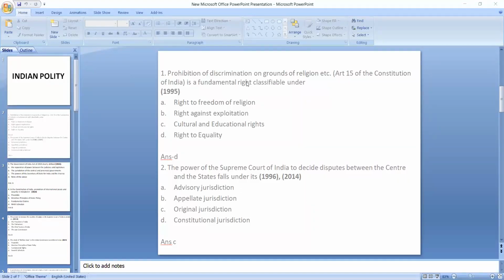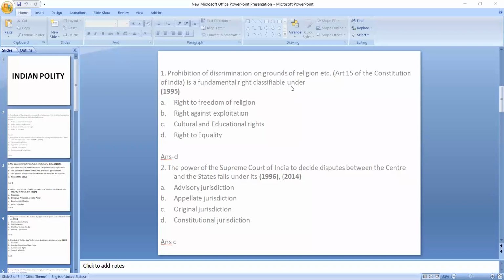So that means this question is clearly reflecting that when you study right to equality, that is Articles 14 to 18, you will need to keep in mind the 5 rights that fall under Articles 14 to 18 under the category of right to equality.